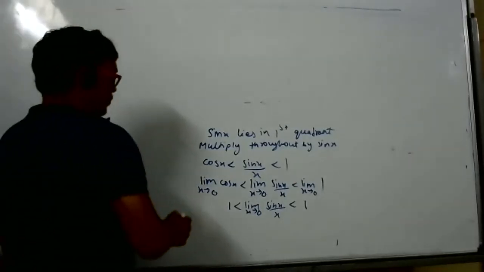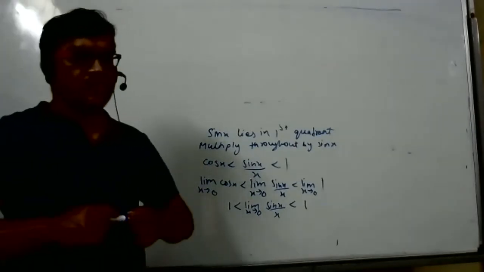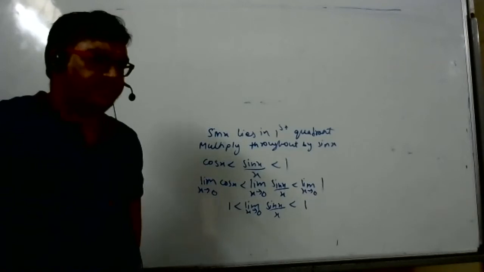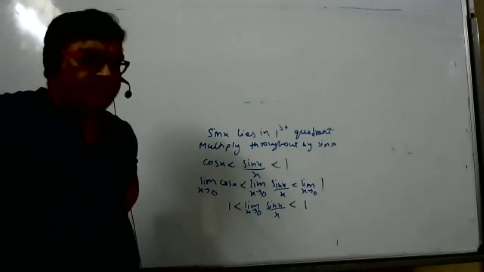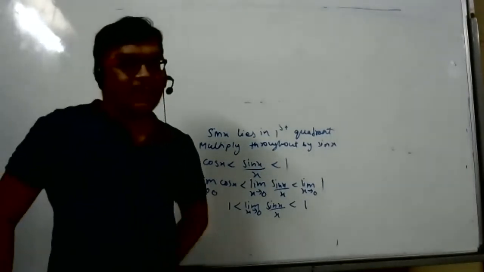Sir, I think you did the limit of cos x by x yesterday, no? Which one did I do? Sir, wouldn't the derivation be almost the same for almost everything, for cos x by x also? Cos x by x, no formula, no, students. Anybody gave you a cos x by x formula?